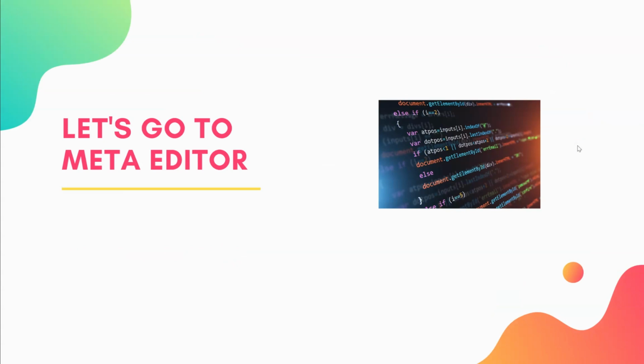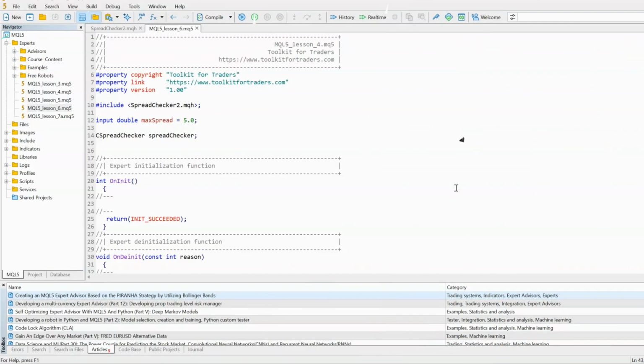So let's go to MetaEditor now. We've whizzed through that. Let's go to MetaEditor and we'll look at how we can implement a list, an array, and also a for and a while loop to add some more useful information to our expert advisor. So we're back in the MetaEditor application and we're going to look at adding some more functionality to our expert advisor that we've been working on in the previous lessons.